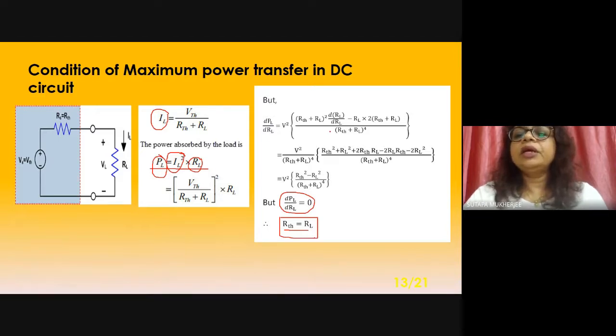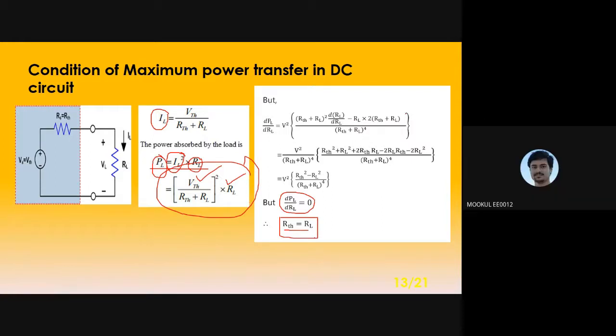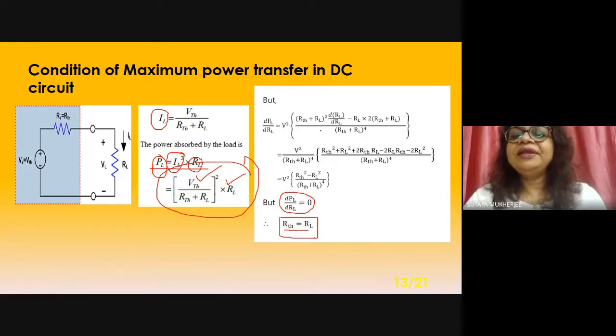This is the first function, this is the second function. Do you know the differentiation of these two functions? Yes, ma'am, hopefully. So this is RTH plus RL, that whole square, into d of RL by dRL, minus putting this constant, and after that it will be minus 2 plus 1 RTH plus RL, and after that do the solution and you will be able to get the equation.